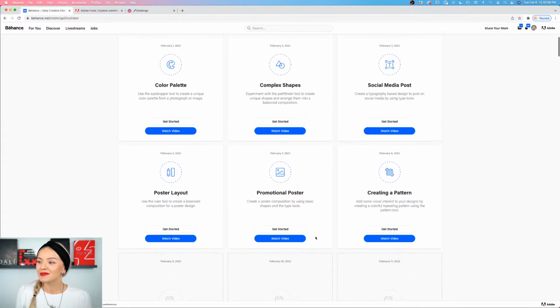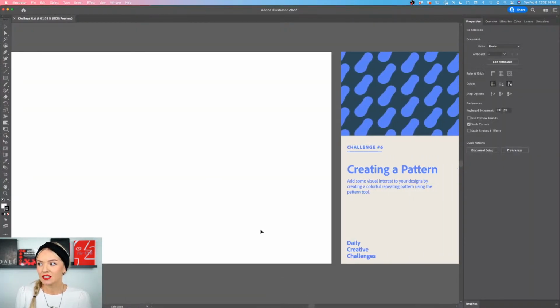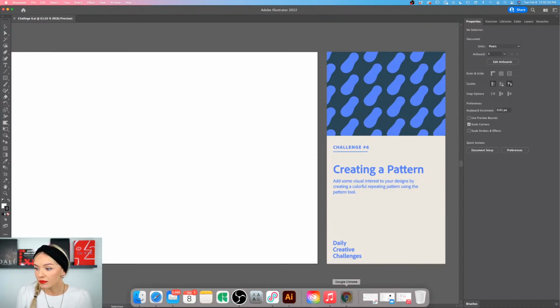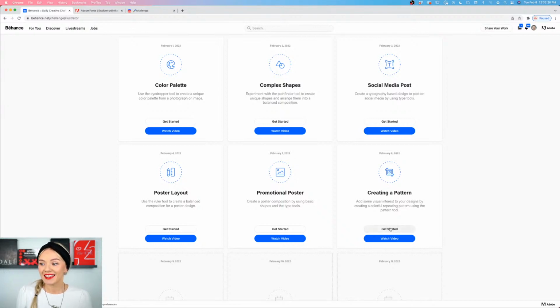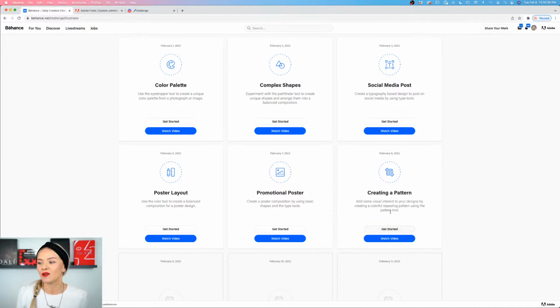And so today we're going to be creating a pattern, and you can get the starter file that looks like this. So we have a little intro that I've created for you and a little artboard. This challenge starter file is free for you to use, and this is where we are going to be working in. You can get that by clicking get started right here in our challenges.